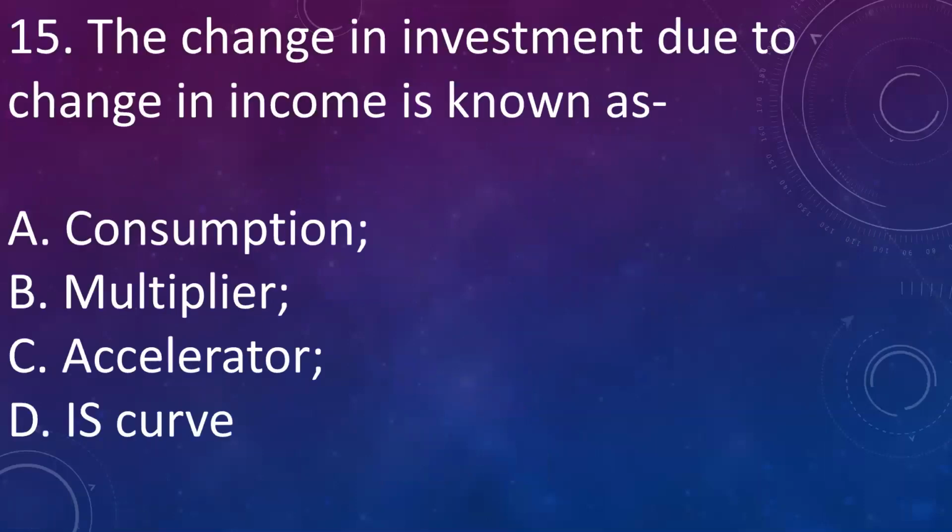Next question is, the change in investment due to change in income is known as A, consumption, B, multiplier, C, accelerator, D, IS curve. Answer is C, accelerator. That is change in investment due to change in income is called accelerator.